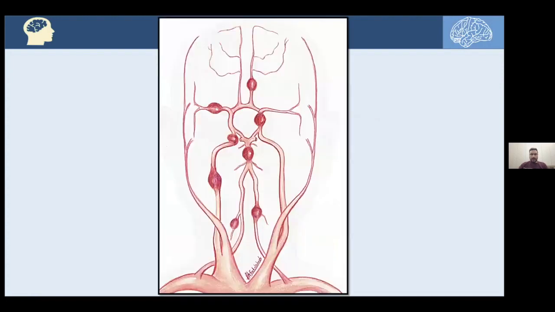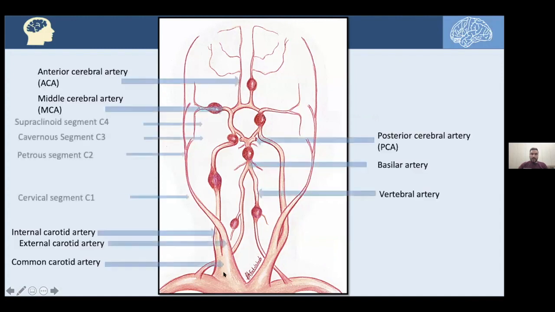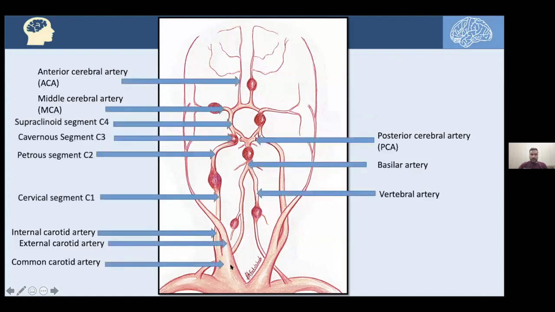Now let's review the anatomy one more time for the vasculature of the brain, and then we will discuss what these are. These are the cerebral giant complex aneurysms and the vasculature supplying the brain. We will discuss each one in detail, but first of all, let's get our orientation about them all. What is the vasculature here? Here we have the right common carotid artery, giving rise to the external carotid artery, and here's the internal carotid artery.